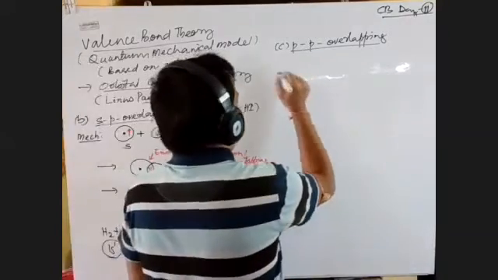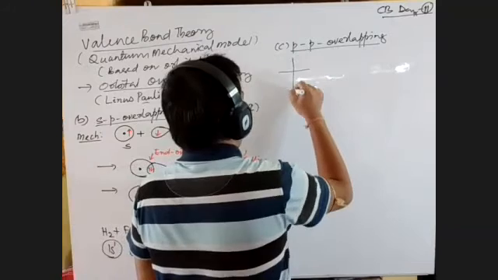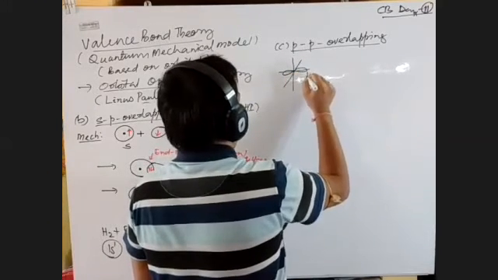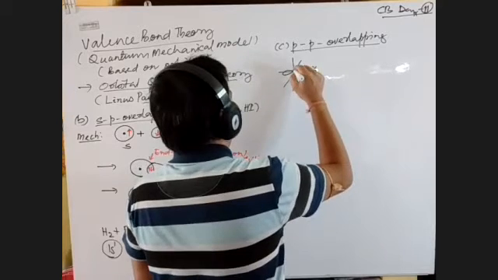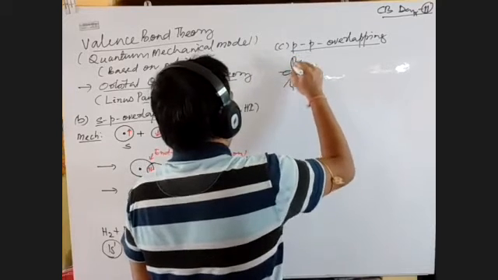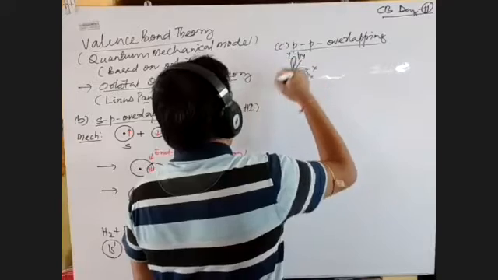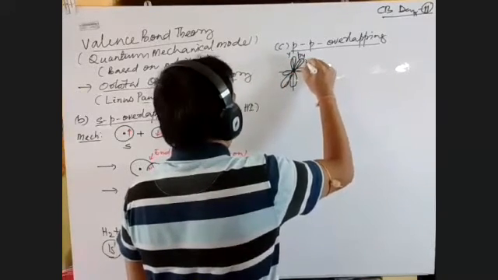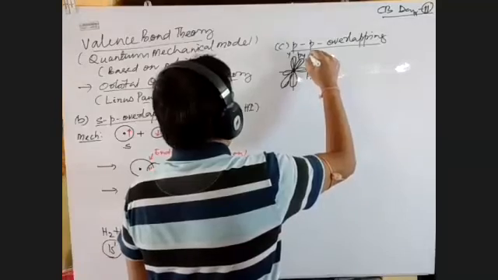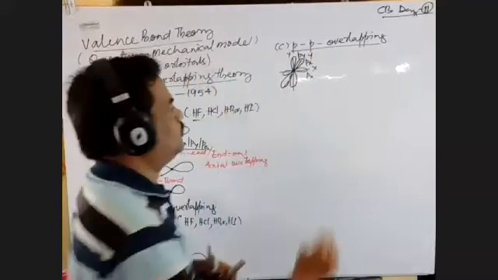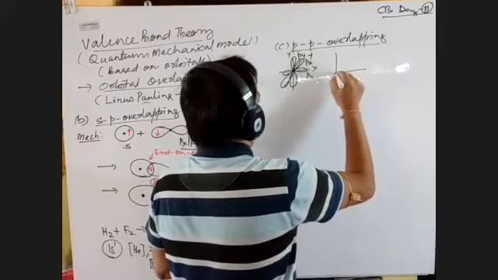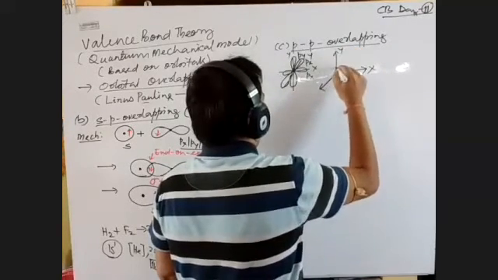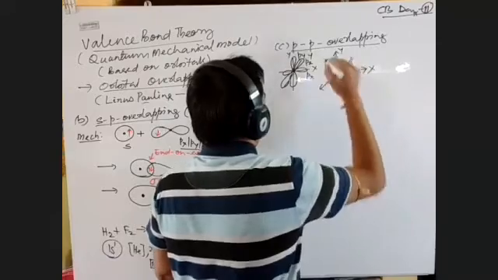And how are they related? Check the orientation. You can observe Px is oriented about the x-axis, Py is oriented about the y-axis, whereas Pz is oriented about the z-axis. That means they are mutually perpendicular to each other, like this. So this is the x-axis, this is the y-axis, and this is